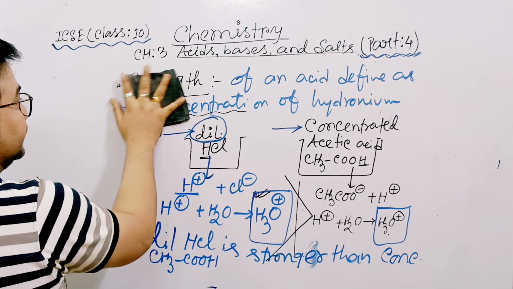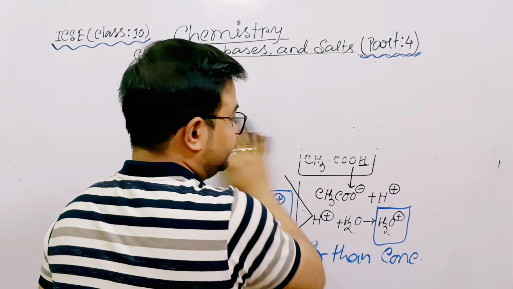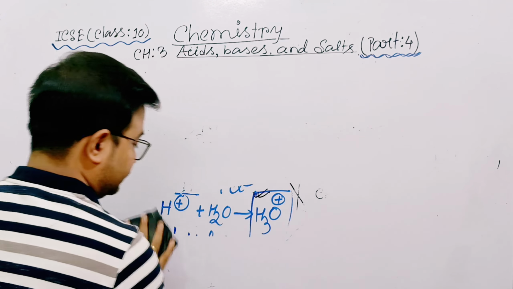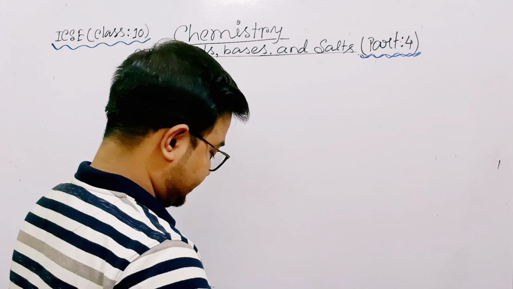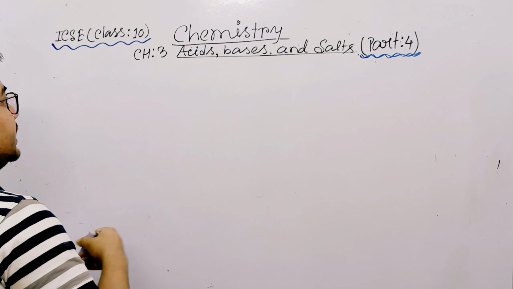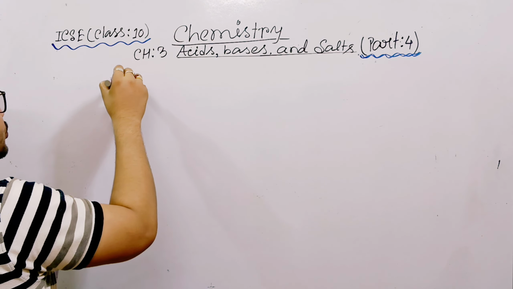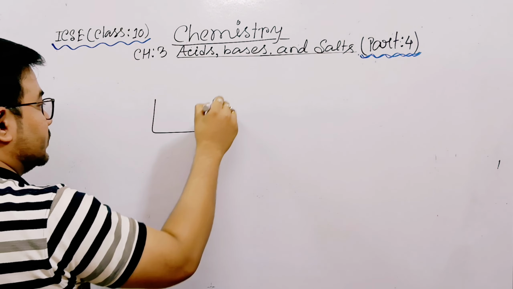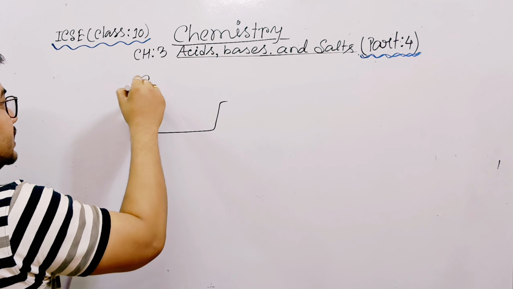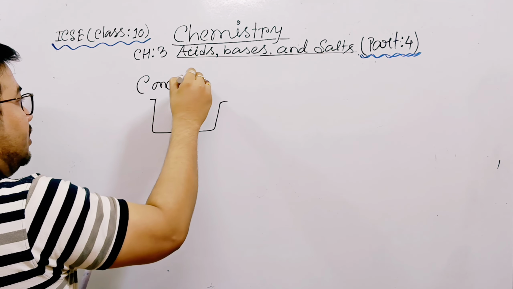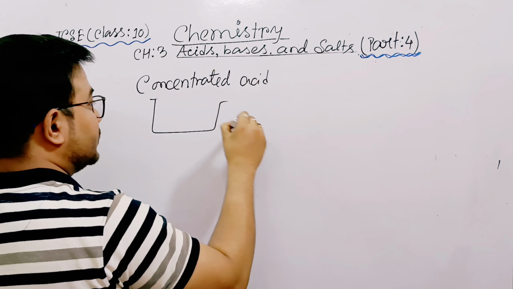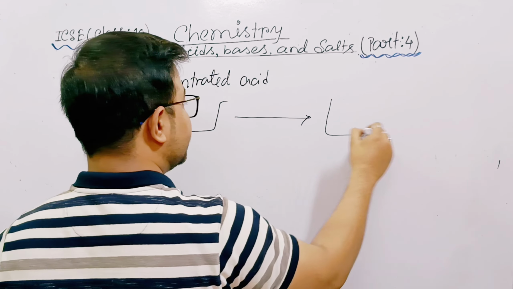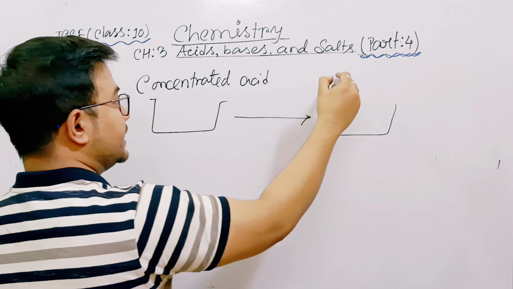Now the third topic. Tell me, what is the process to form dilute acid from concentrated acid?